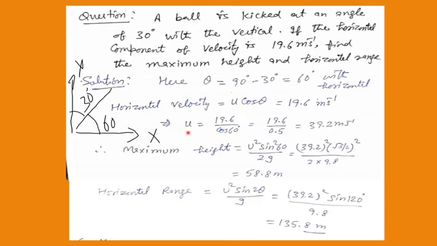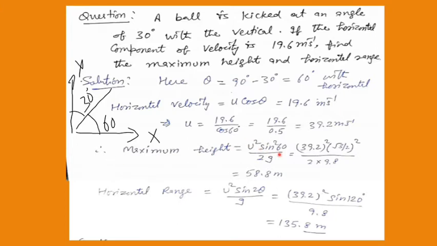From here you can find the value of u. u equals 19.6 divided by cos 60. Cos 60, you know, is 1 by 2. So you will get 39.2 meter per second. This is the initial velocity with which the body is thrown.